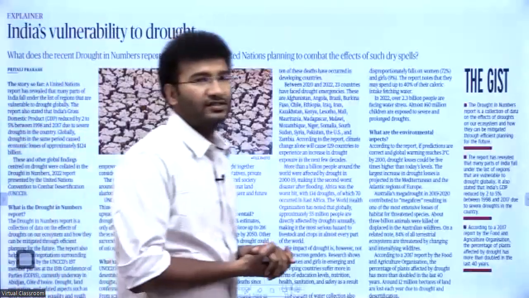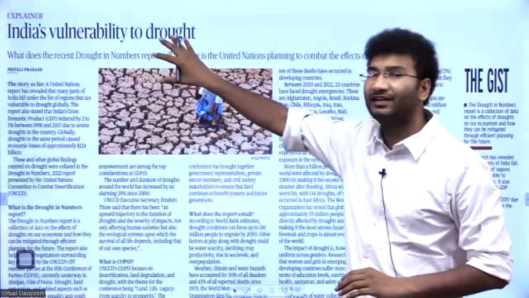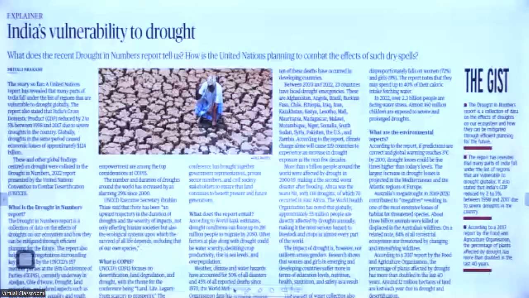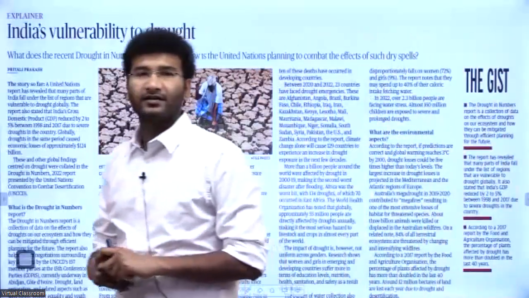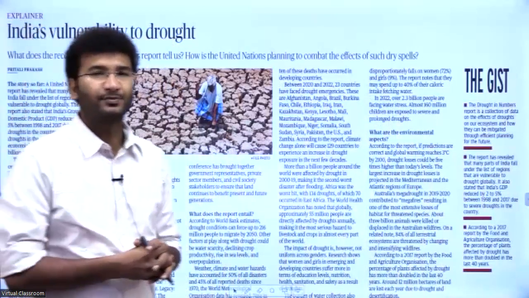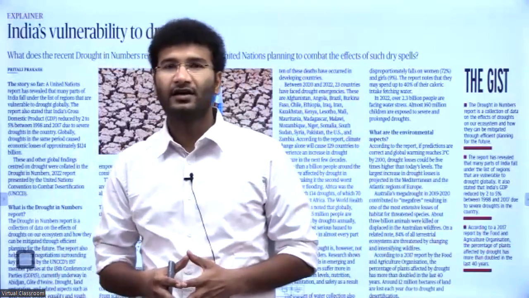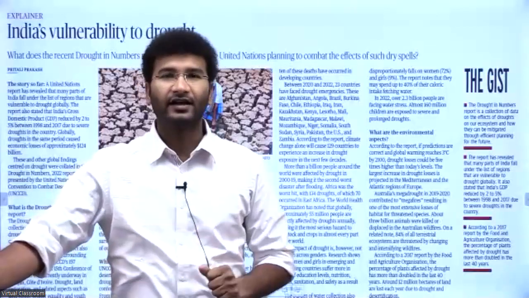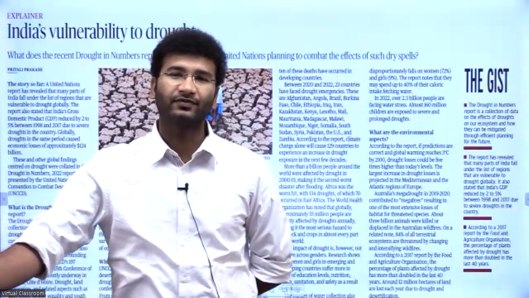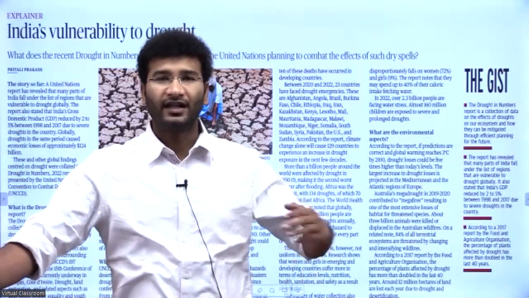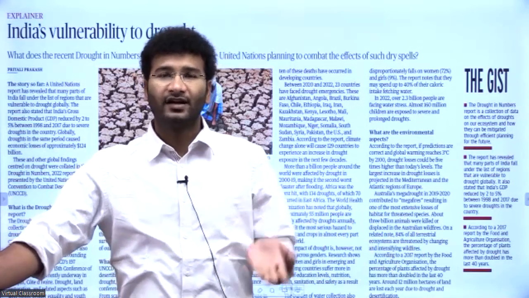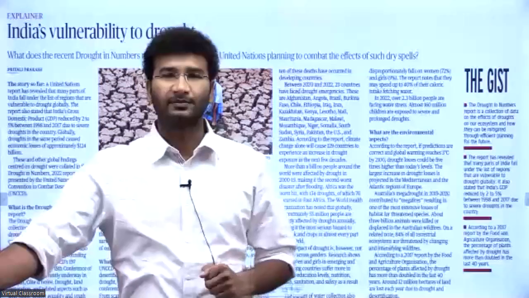The first article talks about India's vulnerability to drought. What does the recent drought report tell us? And secondly, the United Nations is planning to combat the effects of such dry spells. In recent times, there has been so much talk with respect to climate change and droughts, especially with respect to India. It is said that 60% of the total landmass of India will, at one point of time in the coming decade, experience droughts and seasonal droughts, and the rate of increase is more worrisome.